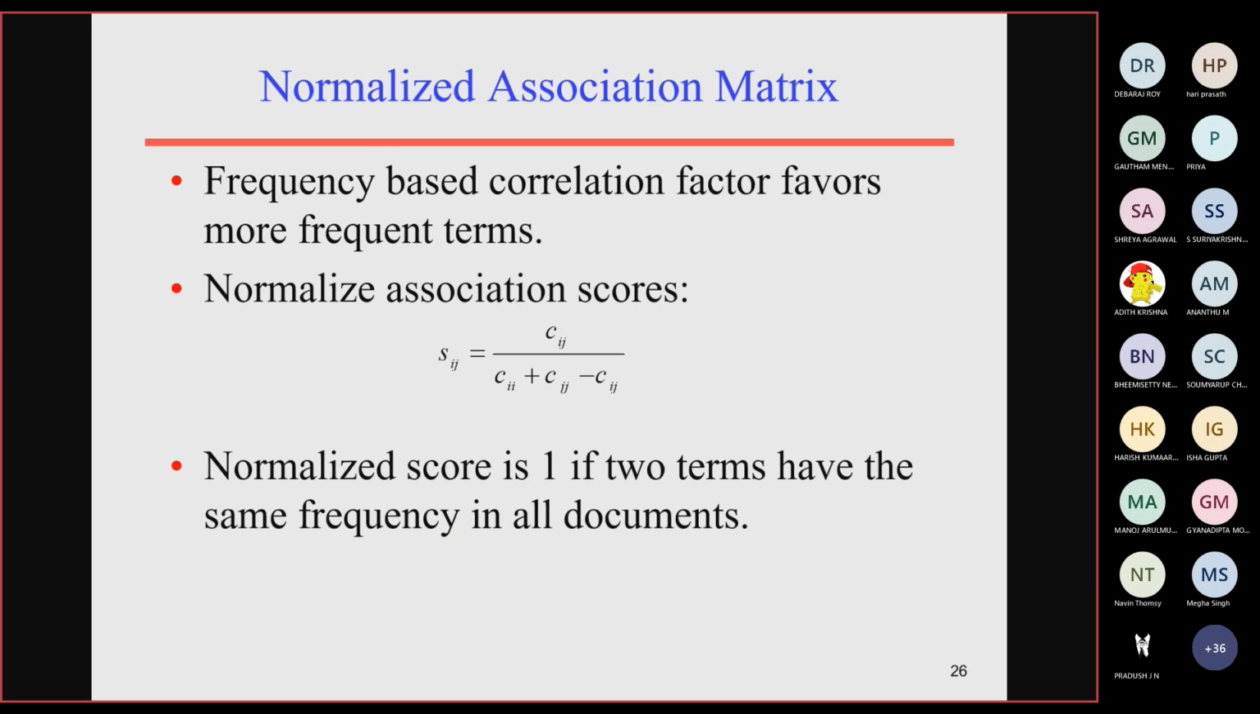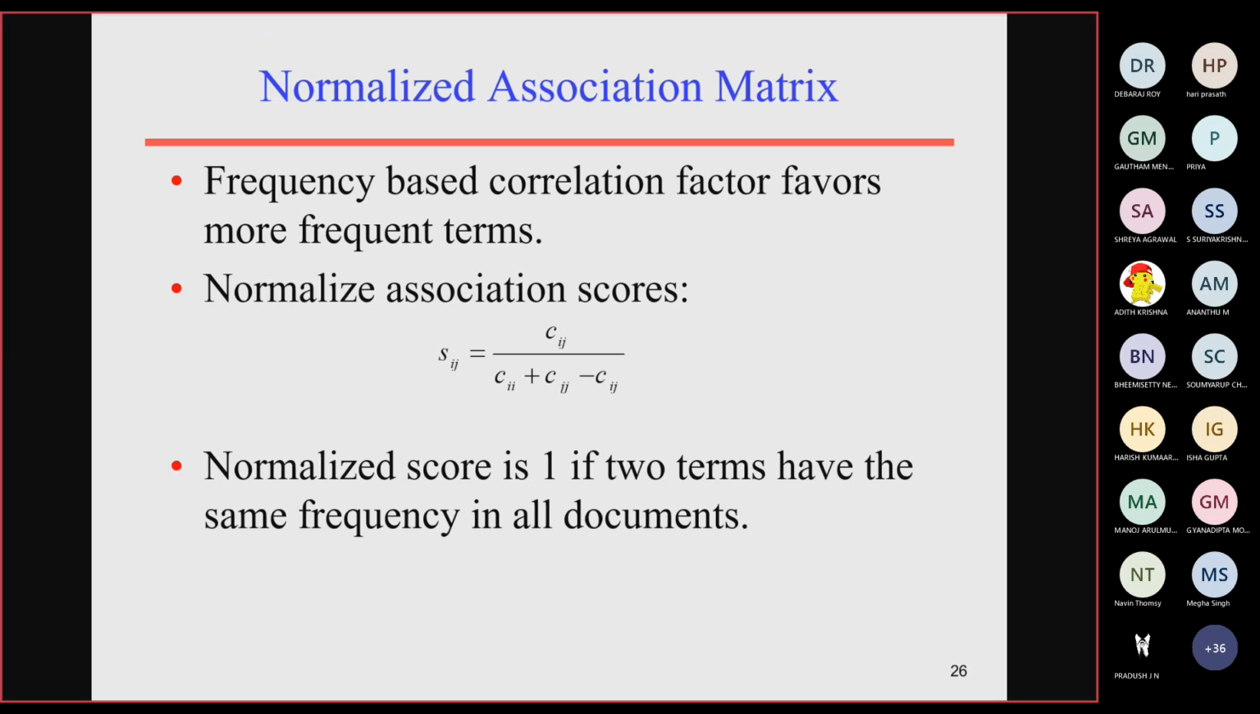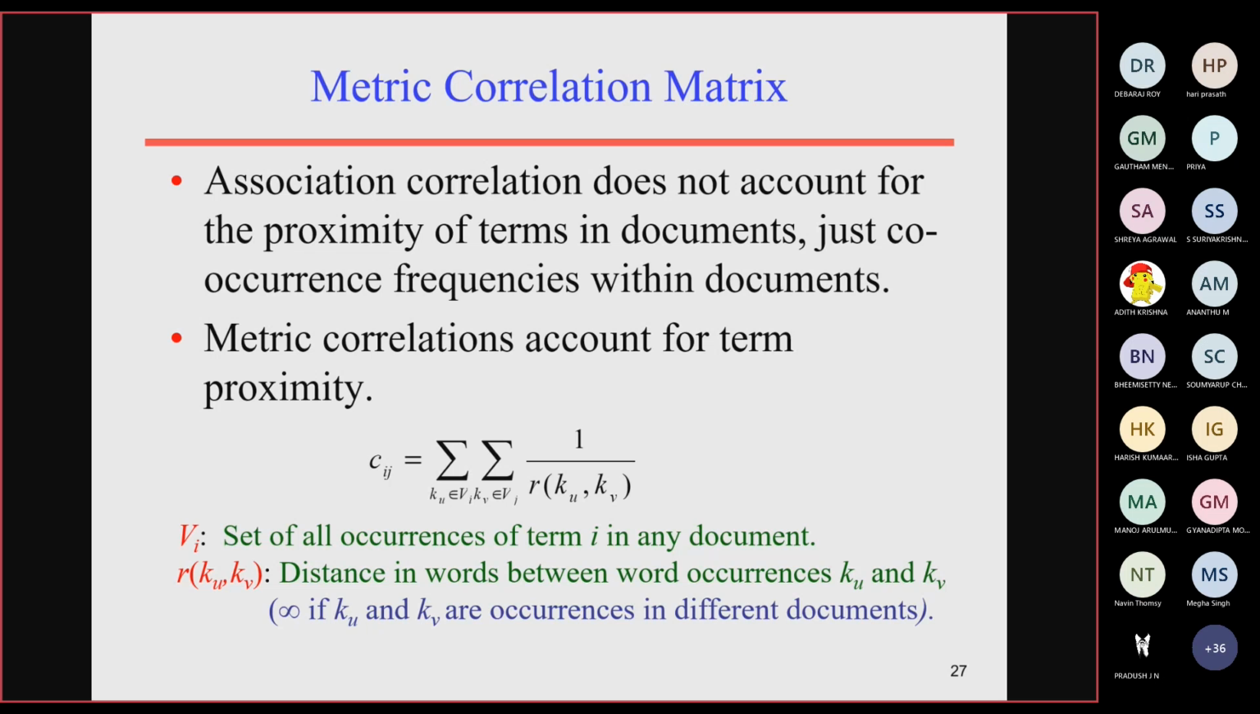So how are we normalizing it? By normalizing, Cij divided by Cii plus Cjj minus Cij. This is the formula we use to normalize the association matrix in order to identify the most frequent terms which are correlated with each other. In case the normalized score is 1, what does it mean? It means that both terms have the same frequency in all the documents and it has the highest frequency. So that is the normalized matrix.